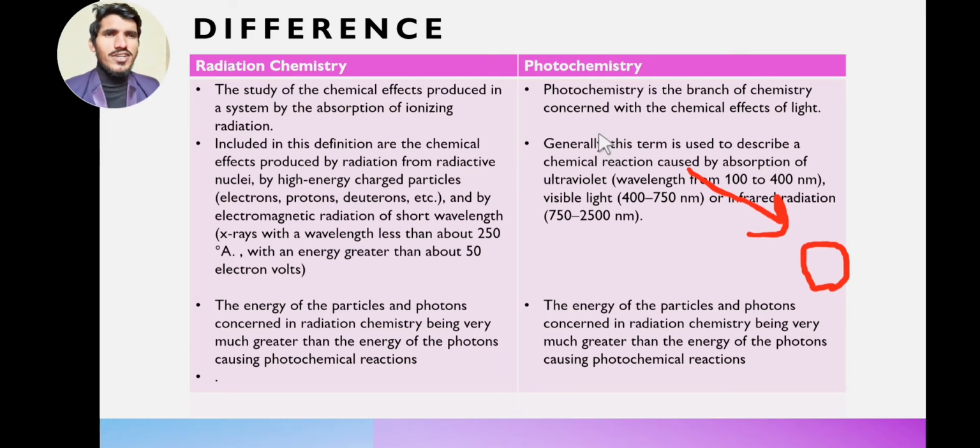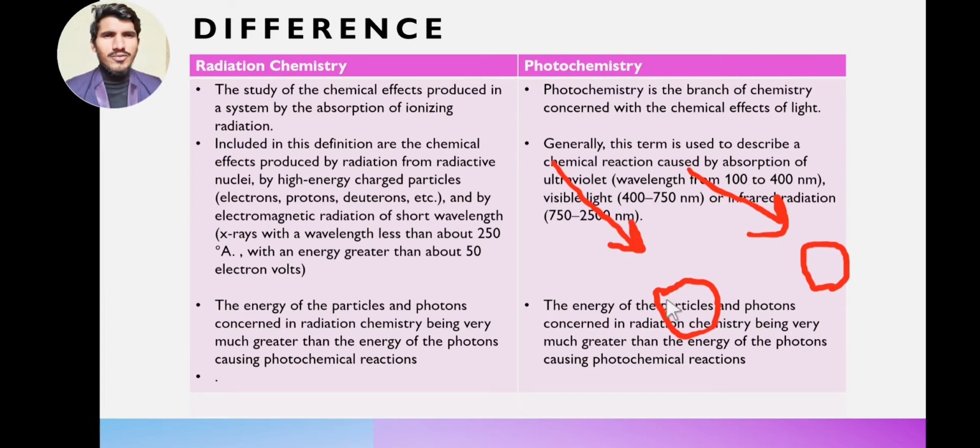Whereas photochemistry is the branch of chemistry concerned with the chemical effects of light. In photochemistry, if we have a material and this material absorbs a photon of light, some chemical effects will be produced in this material by the absorption of the incoming photon. The study of those chemical effects is photochemistry.